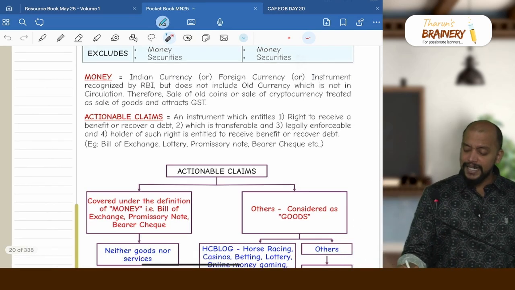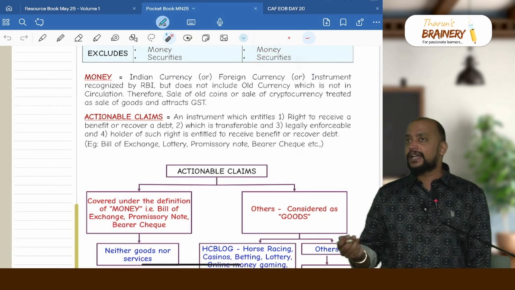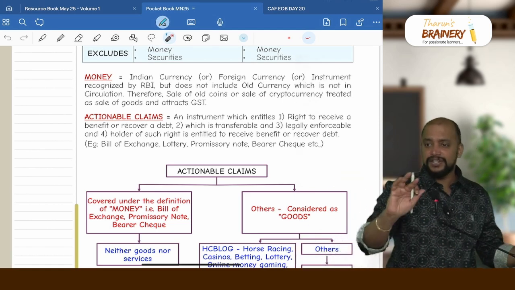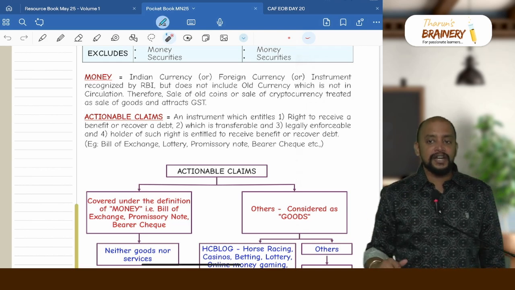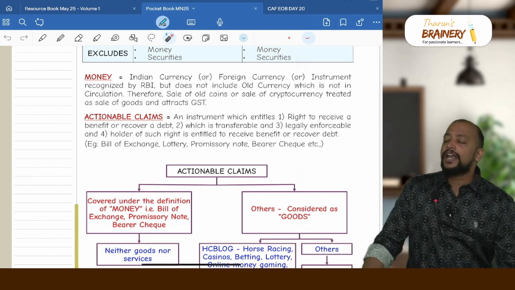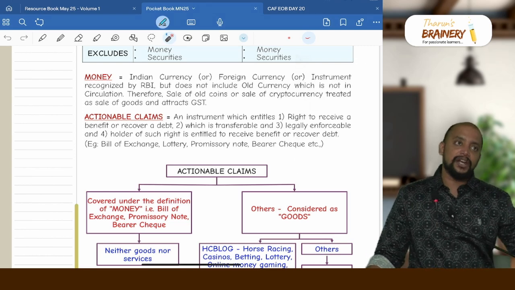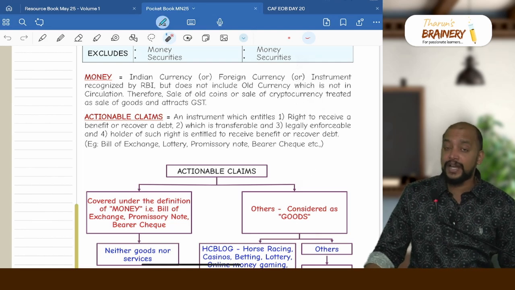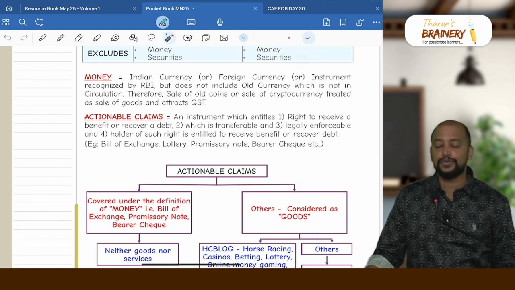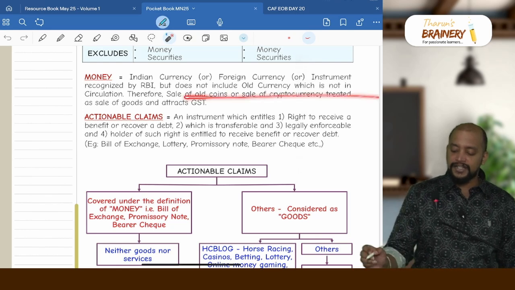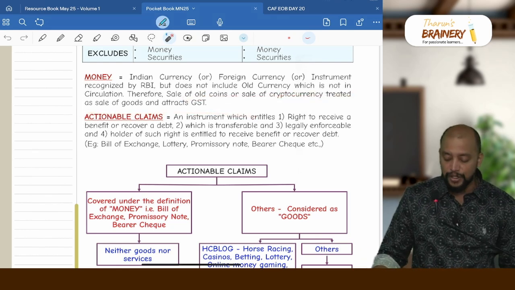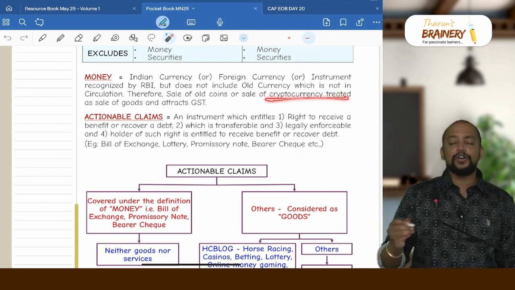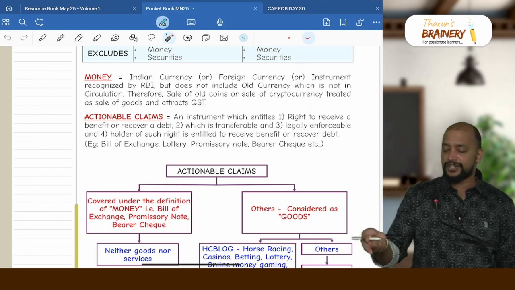Then as money and securities are excluded, what is the meaning of money? Securities is not defined under GST, but securities as per the Securities Contracts Regulation Act, that is shares, debentures, everything will come. And money is Indian currency or foreign currency, or it includes any instrument recognized by RBI. That can be like a cheque, traveller's cheque, promissory note; all those things come under instruments recognized by RBI, but it does not include currency held for its numismatic value, that is old currency notes, old coins, etc. Sale of old coins and sale of cryptocurrency are treated as sale of goods and attract GST, because old coins are excluded from the meaning of money. Since they are excluded from money, they become goods. Also, cryptocurrency is not recognized by RBI, and as it is excluded from the money definition, it will be treated as goods.